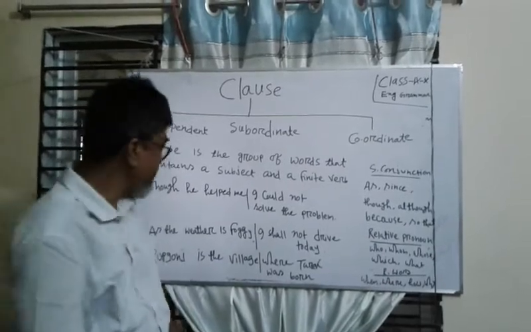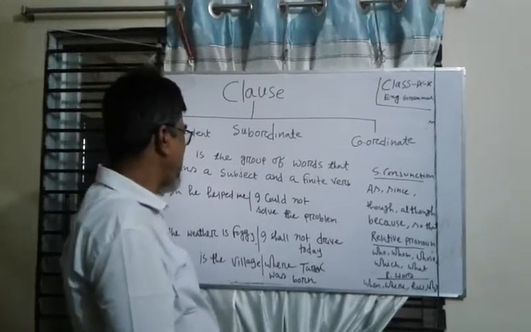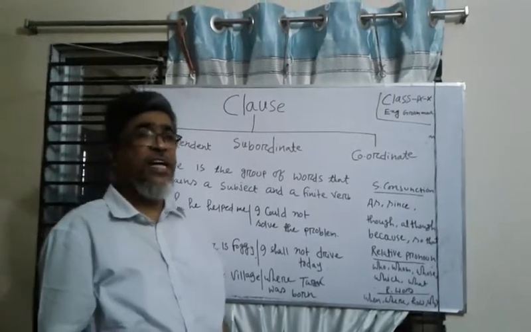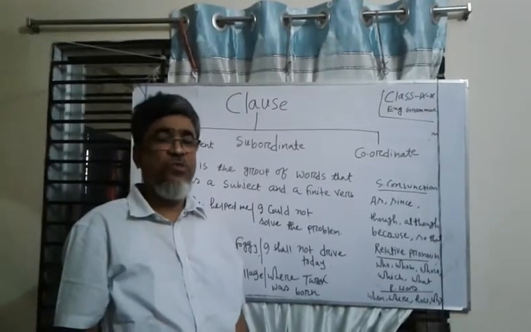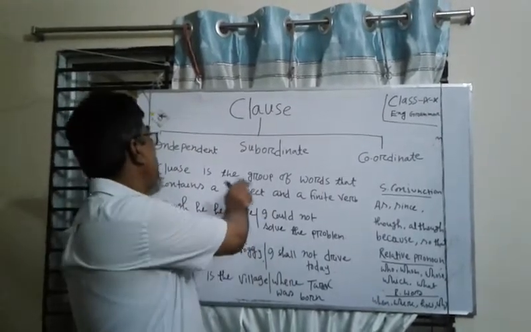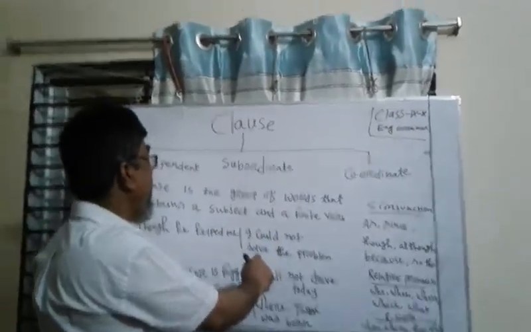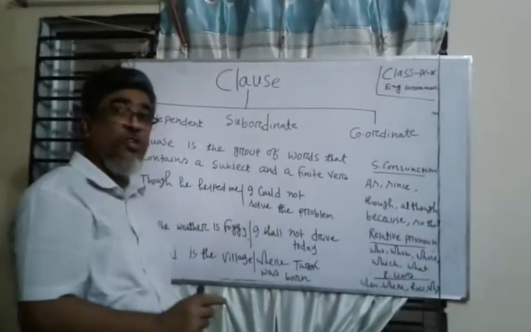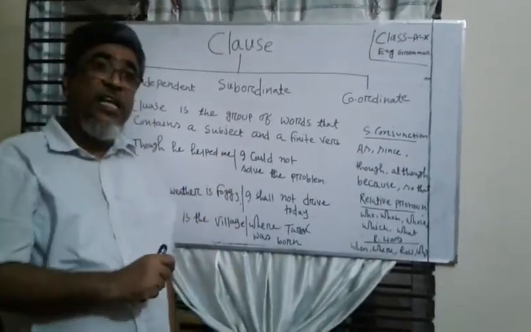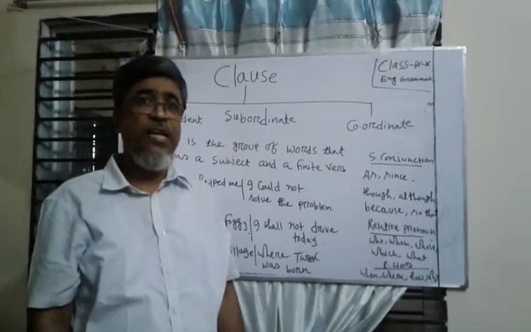Dear learners, at first independent clause. Independent clause means the clause that can stand by itself and can express a complete sense without depending on other clauses. That is, independent clause হচ্ছে এমন একটা ক্লজ যে ক্লজটা স্বাধীনভাবে অর্থ প্রকাশ করতে পারে এবং এই ক্লজটা অর্থ প্রকাশ করার জন্য অন্য ক্লজের উপর নির্ভরশীল হয় না. That is, it stands by itself and can express a complete sense without depending on other clauses. Is it clear to you?